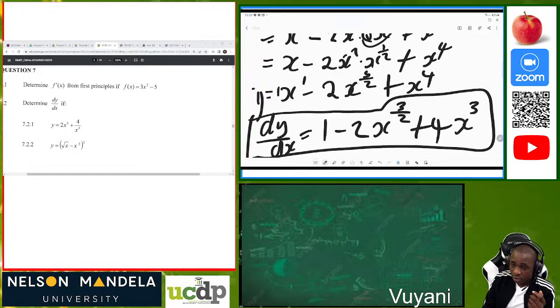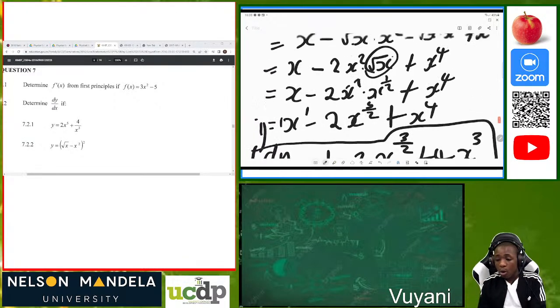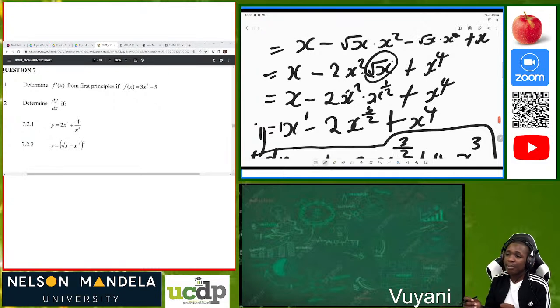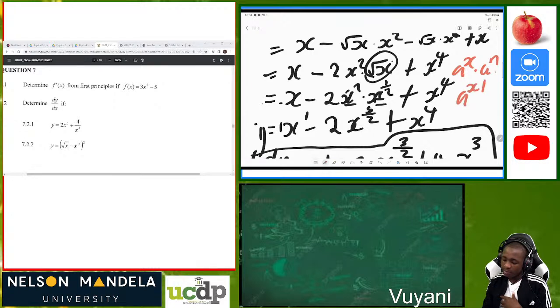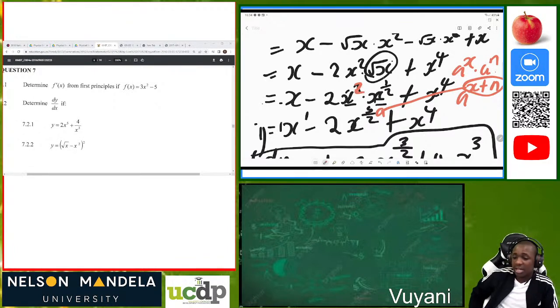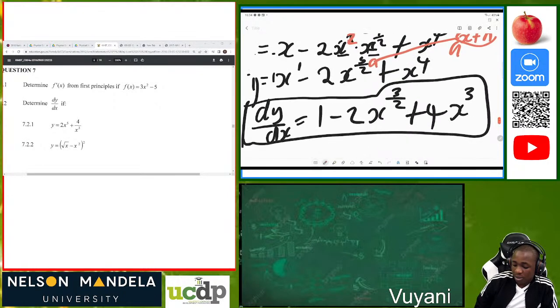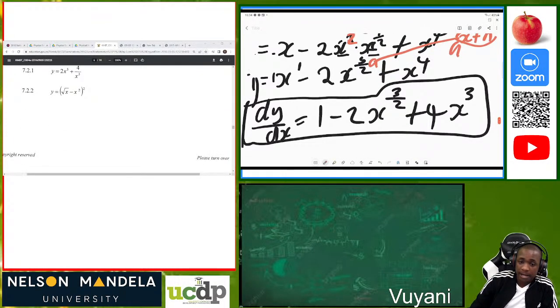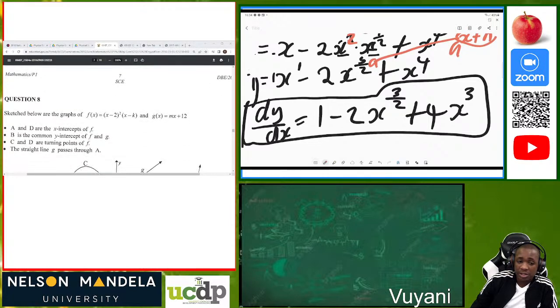So how did we tackle this question? We started by opening the brackets. We expanded the bracket so that we have one expression. Then we saw that these two have the same base, and according to the rules of exponents, a to the power x times a to the n is the same as a to the x plus n. So this 5 over 2 comes from adding the exponents 2 plus 1 over 2. Then after that we were able to differentiate.